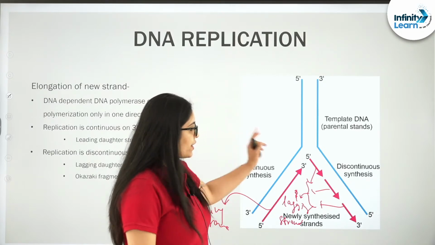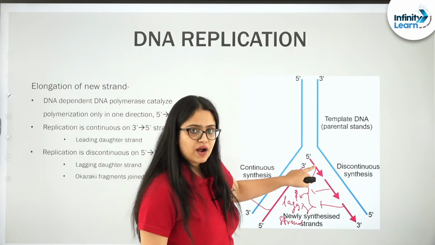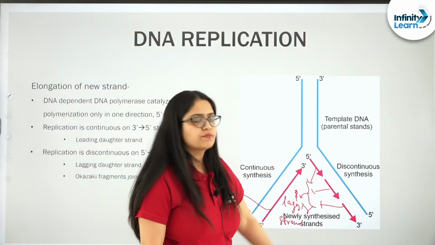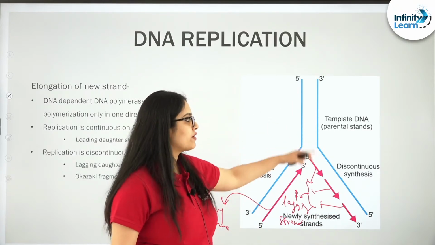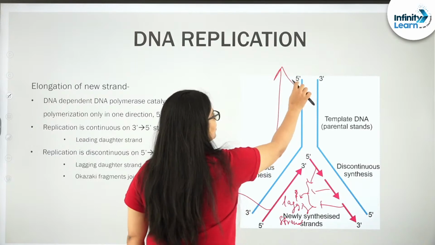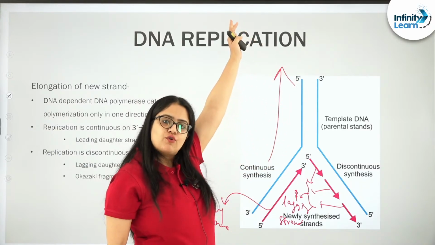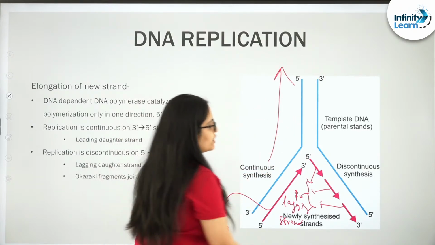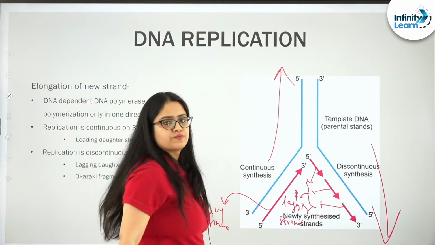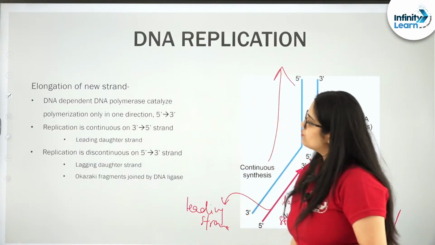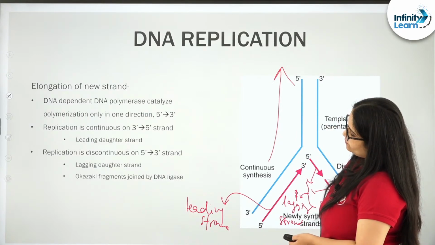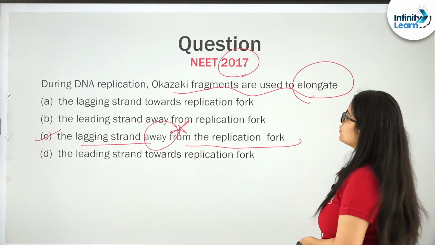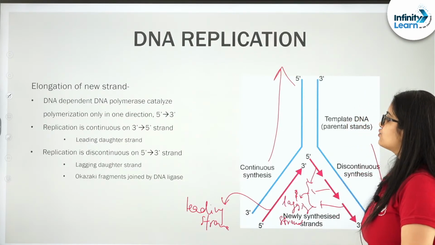Please remember this point, and also remember the second part of that answer. The Okazaki fragments, these discontinuous fragments, are actually synthesized away from the replication fork. So, this is the direction in which the replication fork will move during replication, and the Okazaki fragments are formed away from the replication fork like this, and that was the question. The lagging strand away from the replication fork. I hope this question and explanation both are clear to all of you.